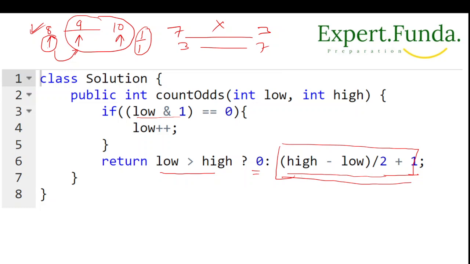So in this approach you have to increment your low, so that you start from an odd number, and then you will get your answer.